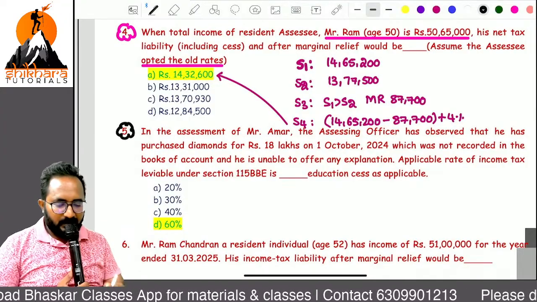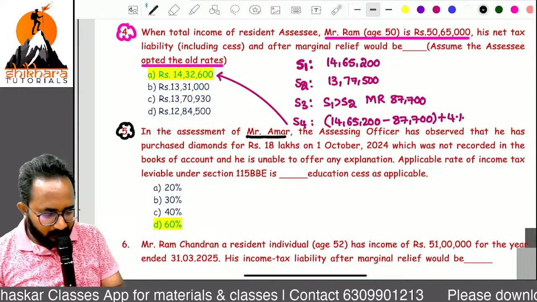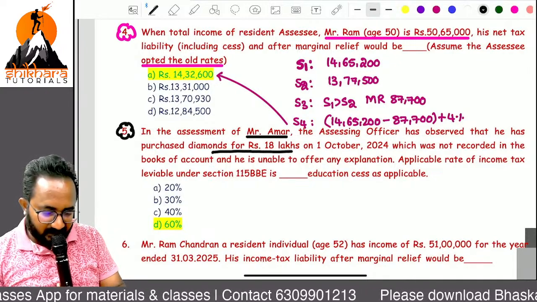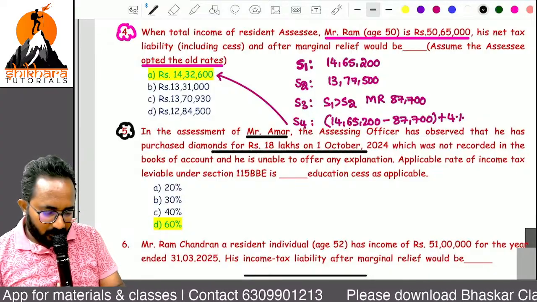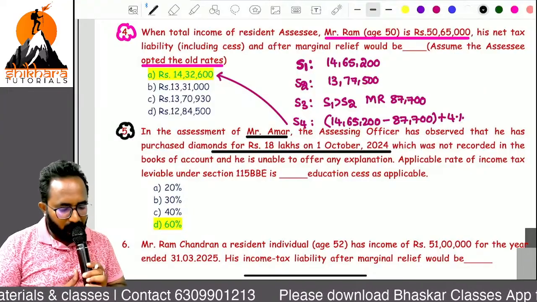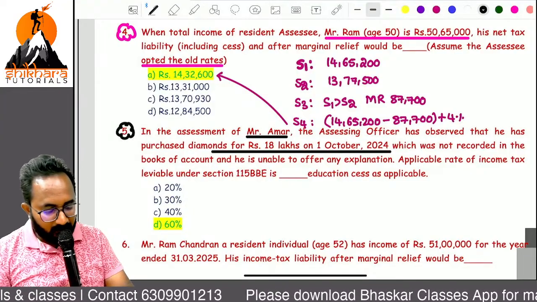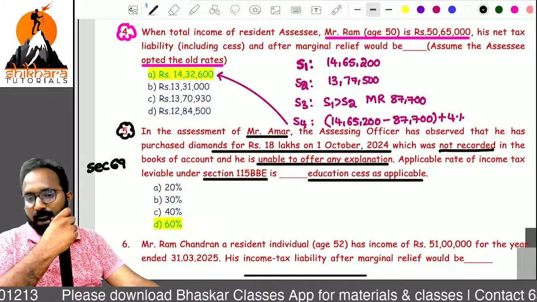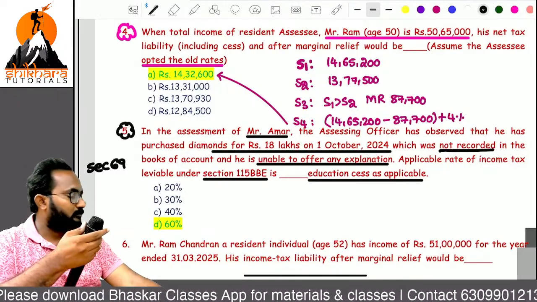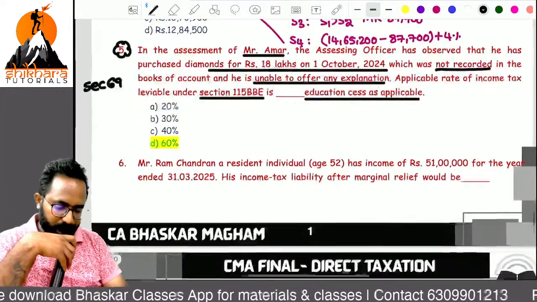Fifth one. Assessment of Mr. Amar. The assessing officer observed that he purchased diamonds worth 18 lakh on 1st October 2024. These are not recorded.